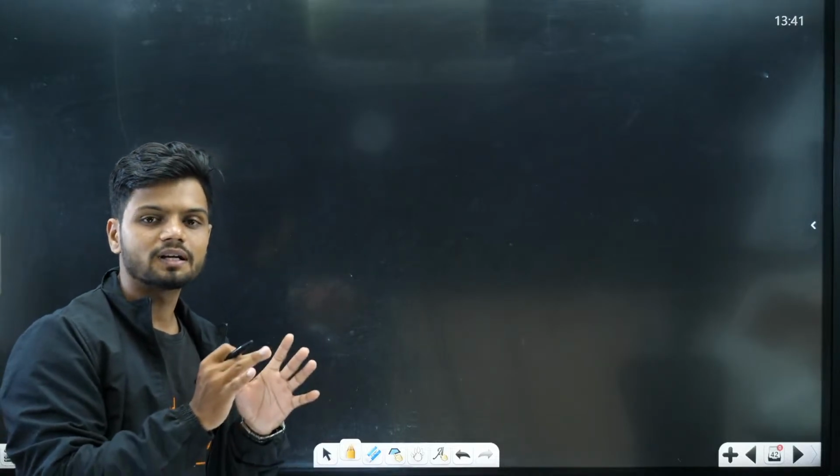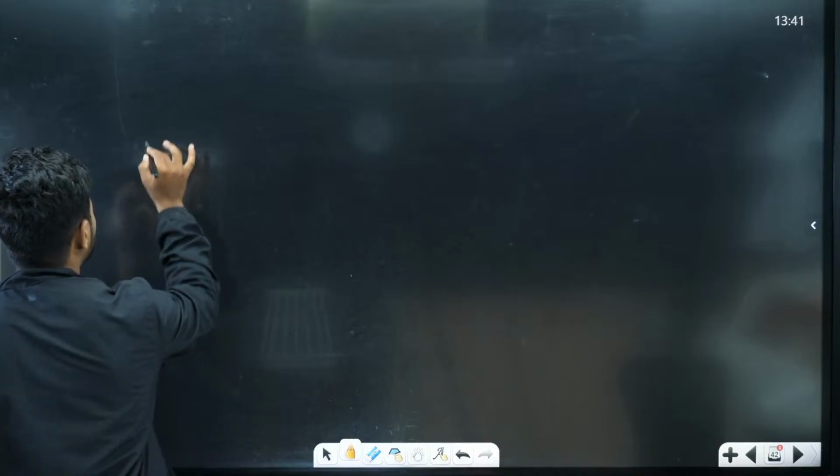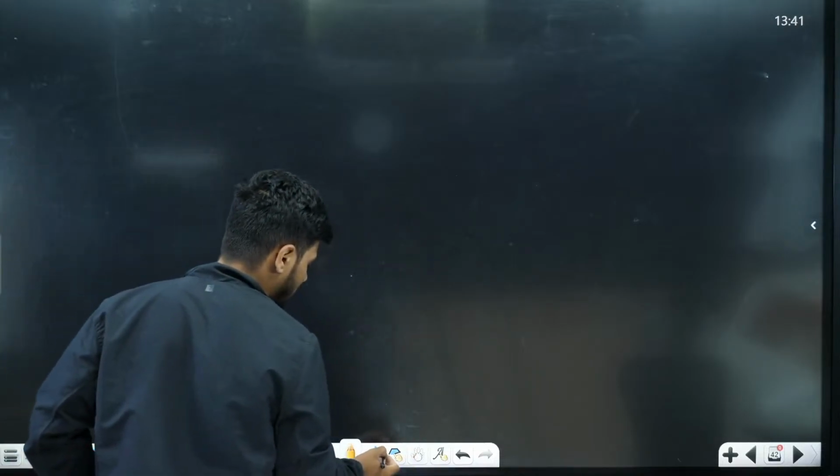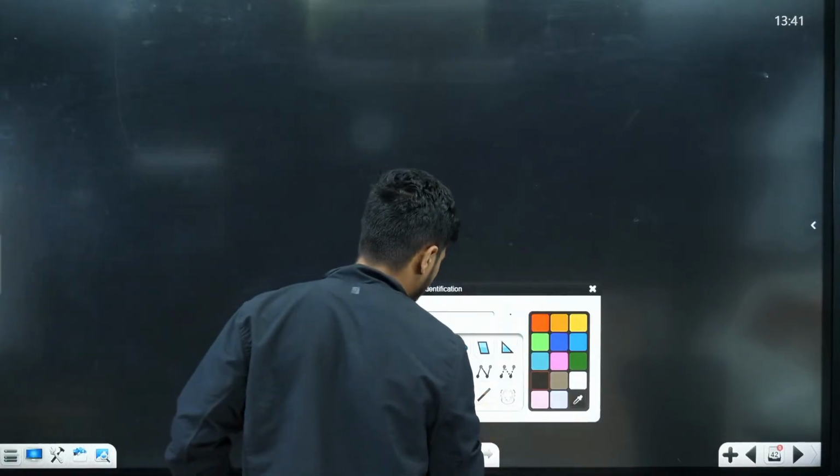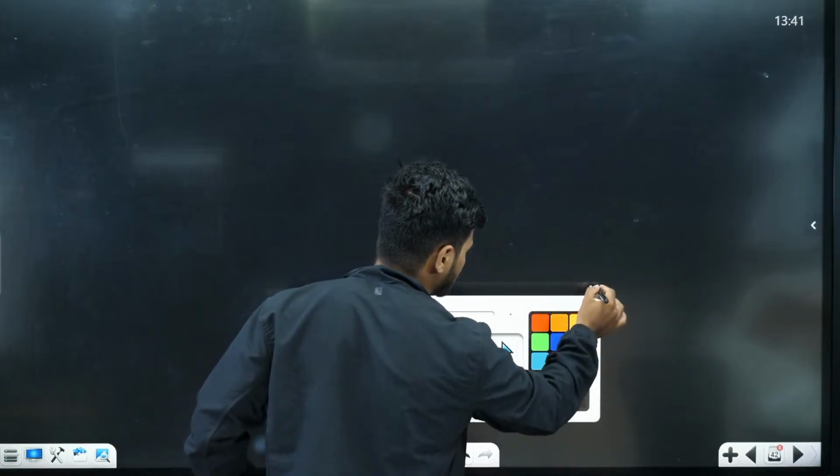Tell me first of all, in your simple dihybrid cross, which traits do you usually take? We usually take seed shape and seed color. Yes or no, quickly?